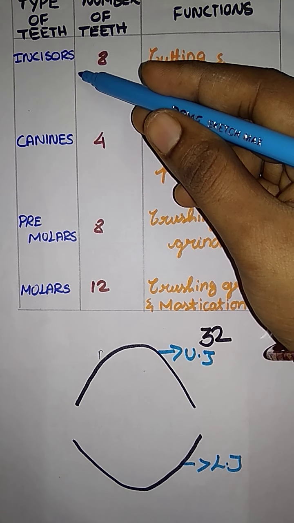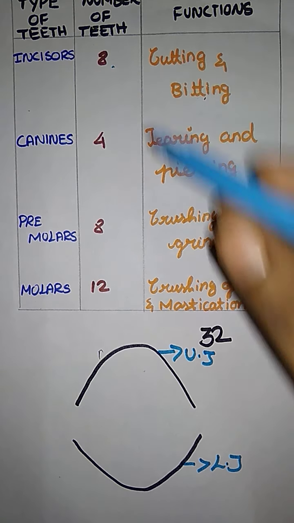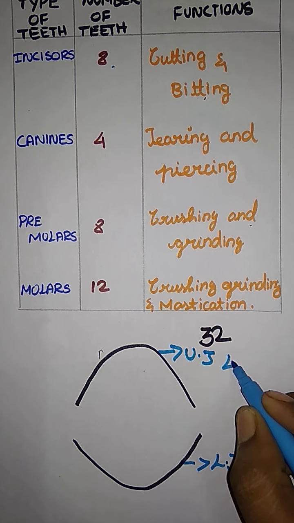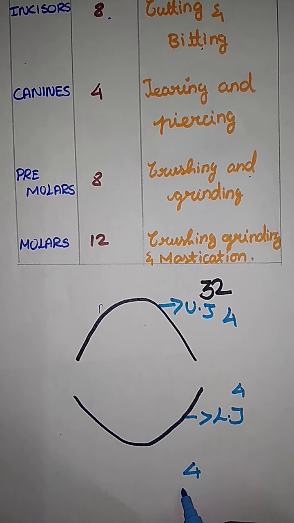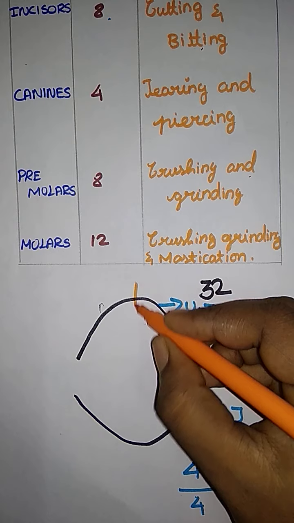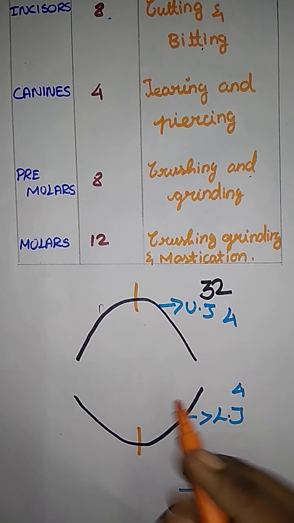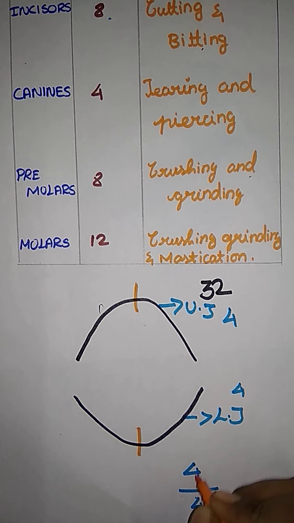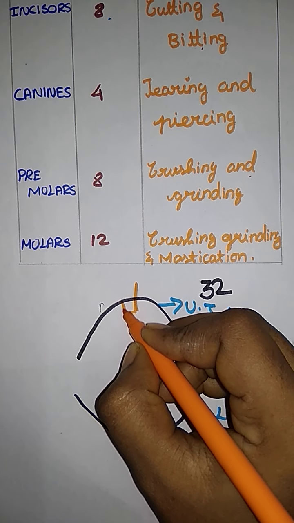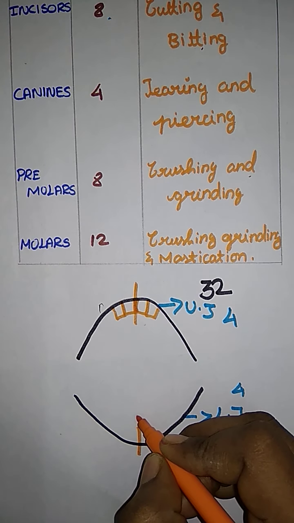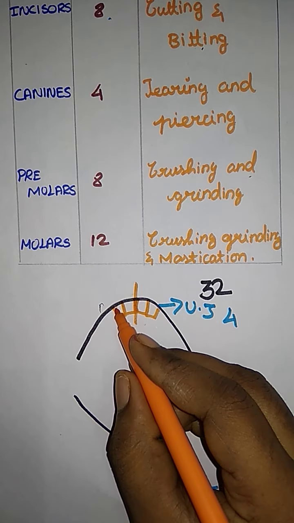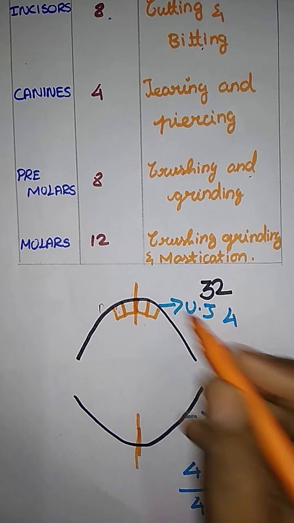First set of teeth is what? Incisors. How many? 8. So 8 means, here they have 4 and here they have 4. So the upper jaw has 4 and the lower jaw has 4. We know how they are arranged. First thing, take half of one jaw, சரியாமா? First how many are there? Upper jaw 4, இல்லையா? So here they have 2 and this side 2. சரியா? Okay, here 2 and here 2.